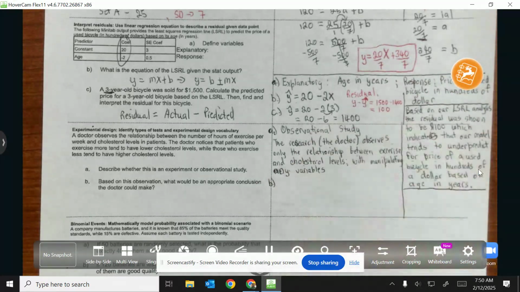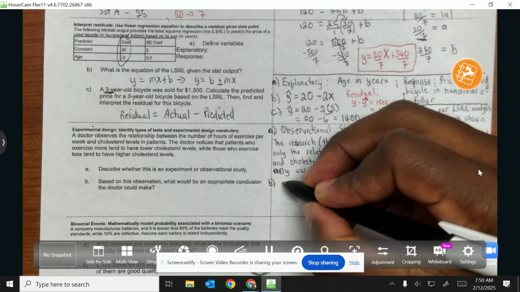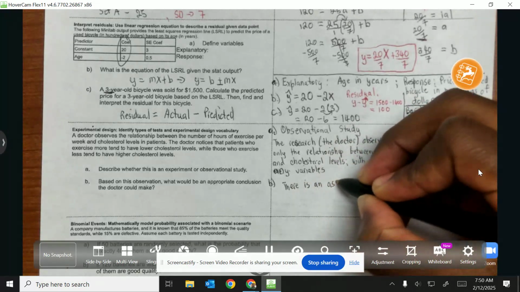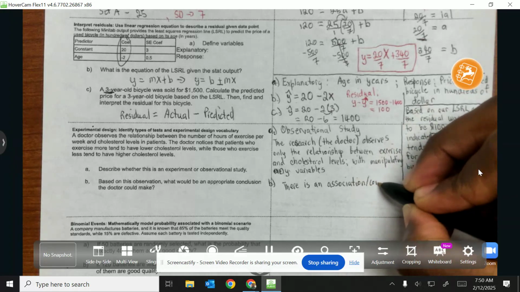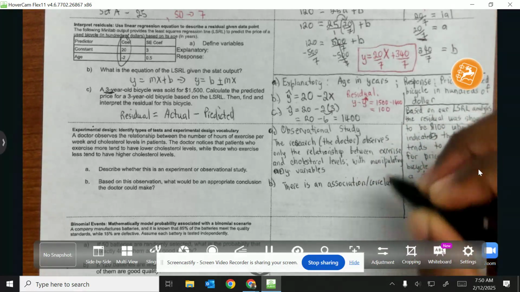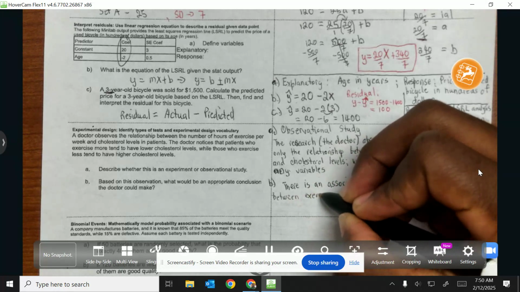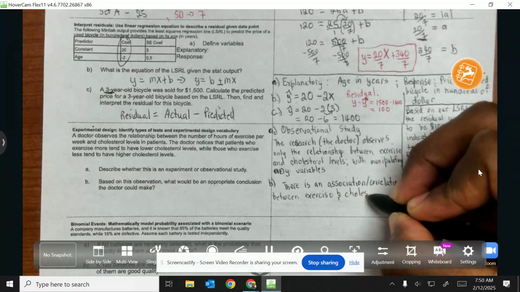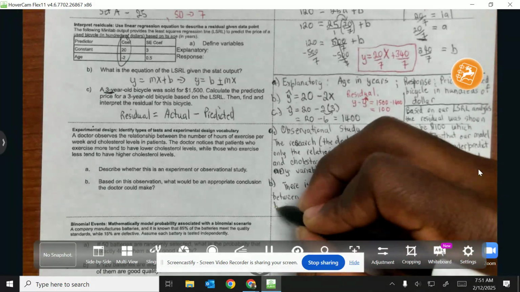So what about part B? Part B says, based on this observation, what would be an appropriate conclusion the doctor could make? We could state that the doctor could state that there is an association or correlation between exercise and cholesterol levels, but not a causation.